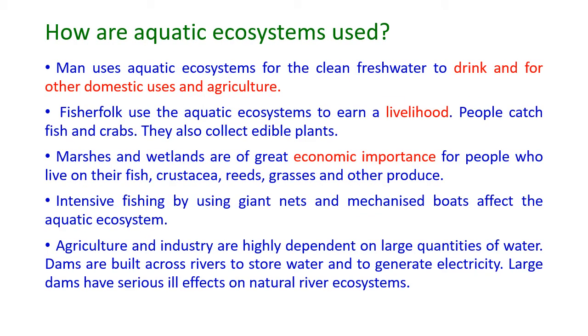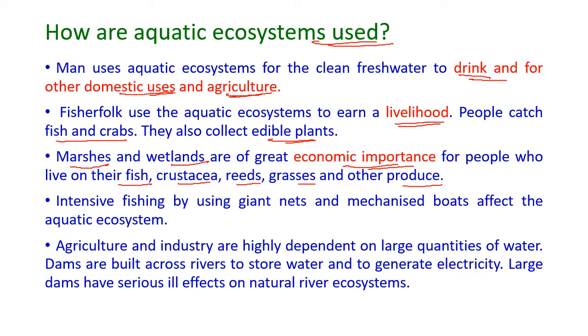How are the aquatic ecosystems used? Man uses the aquatic ecosystems for clean fresh water to drink and for other domestic uses and agriculture. The fishermen use the aquatic ecosystem to earn their livelihood, and people catch fishes and crabs. They also collect edible plants. The marshes and wetlands are of great economic importance for people who live on their fish, crustacea, reeds, grasses, and other produce available from the aquatic ecosystem.